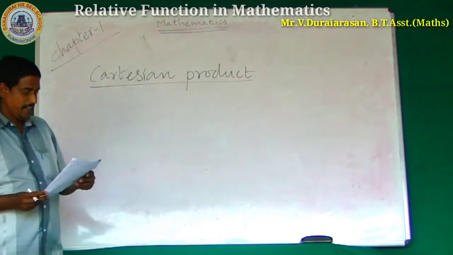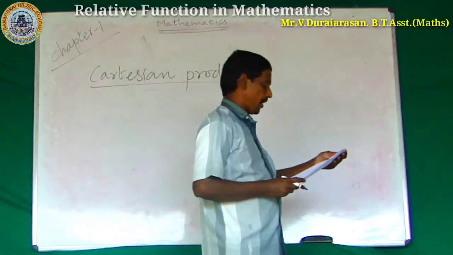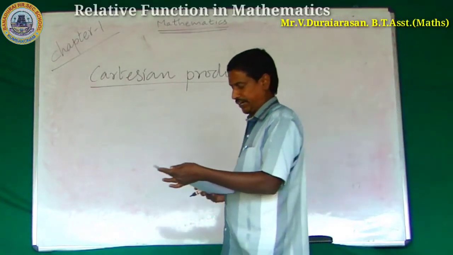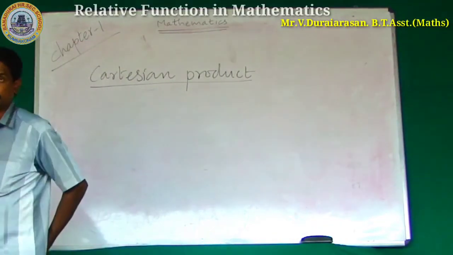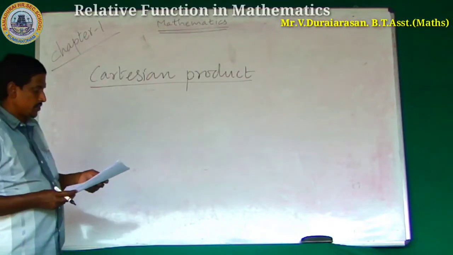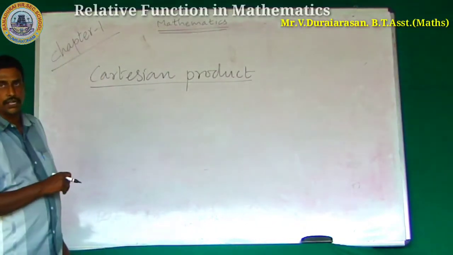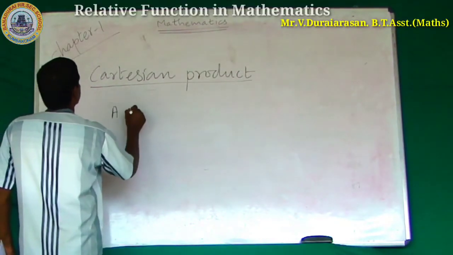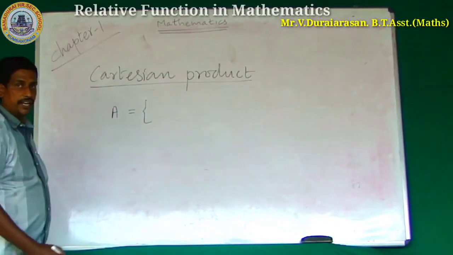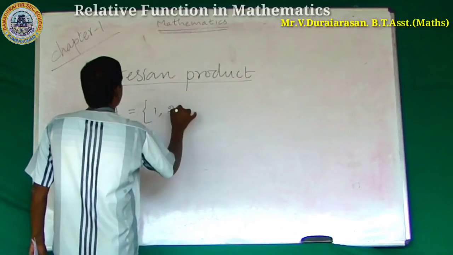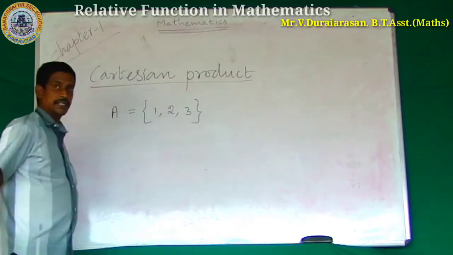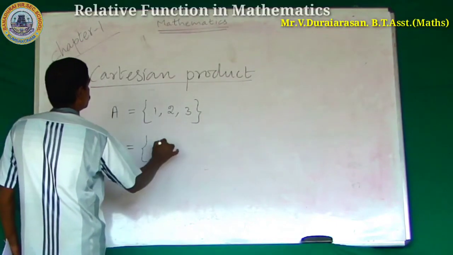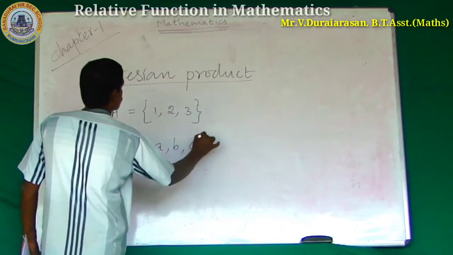Next, we are going to Cartesian products. What is the meaning? What is the definition? This is a new chapter. Let us understand the following set. Let us consider two sets. The first set, A, is equal to {1, 2, 3}. Consider another set, B, is equal to {a, b, c}.